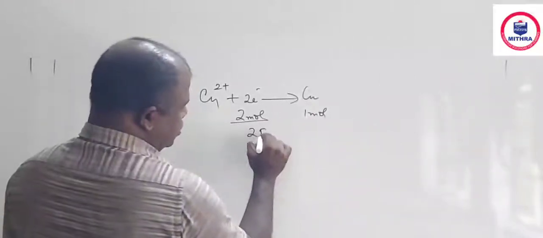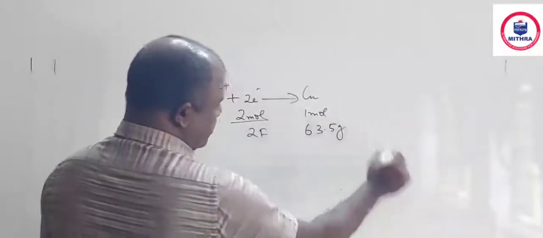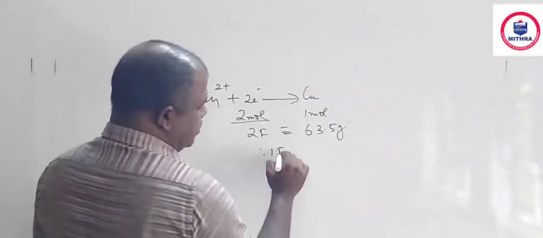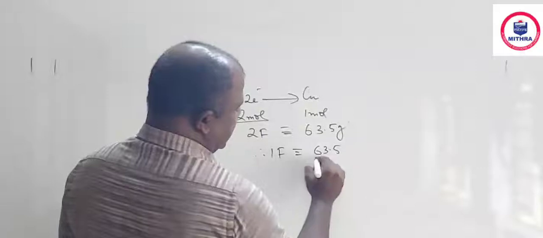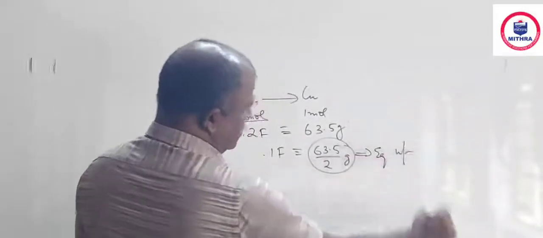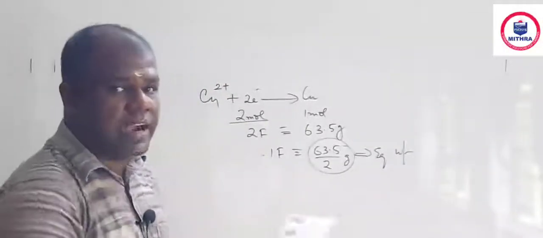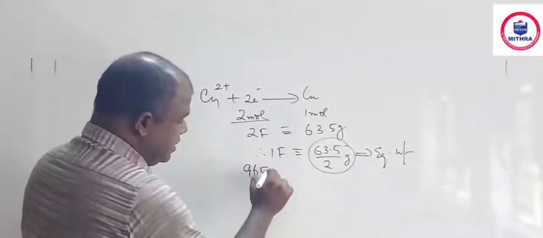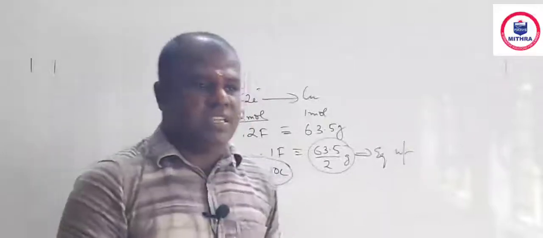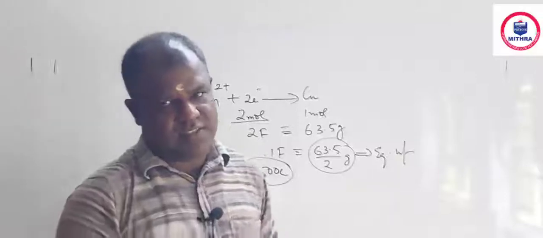That means 2 moles of electrons deposit 1 mole of copper from Cu2 plus. Charge of 2 moles of electrons is 2 Faraday. And the weight of 1 mole of copper is 63.5 gram. So 2 Faraday can deposit 63.5. So 1 Faraday can deposit 63.5 divided by 2 gram, and that is called equivalent weight. So equivalent weight is defined as the amount of the substance deposited by 1 Faraday. 1 Faraday means 96500 coulomb. So the amount of the substance deposited by 96500 coulomb is called equivalent weight.